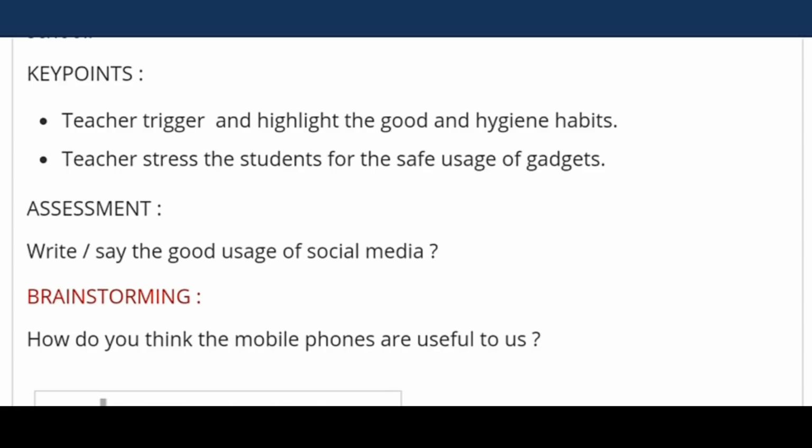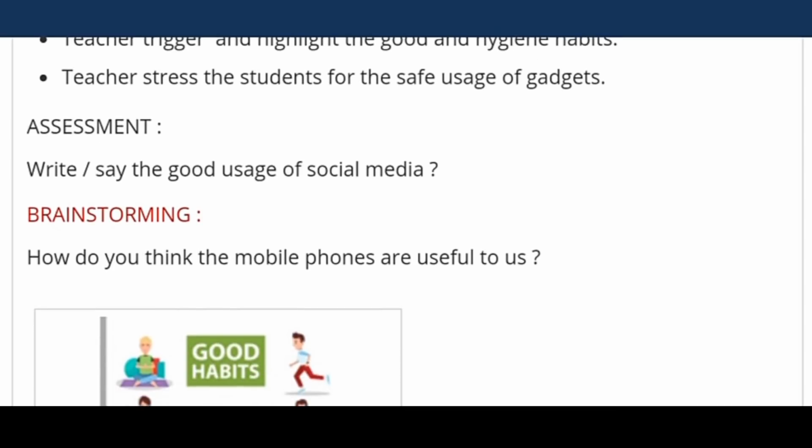Then turning to key points. The teacher highlights the good and hygiene habits. Teachers stress the safe use of gadgets: how to use gadgets and how much time they can use the gadgets.